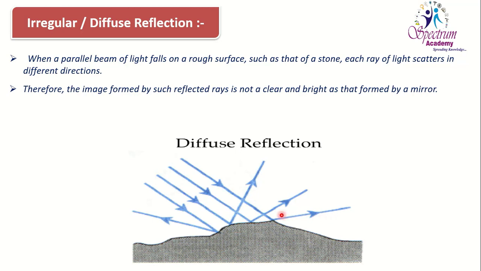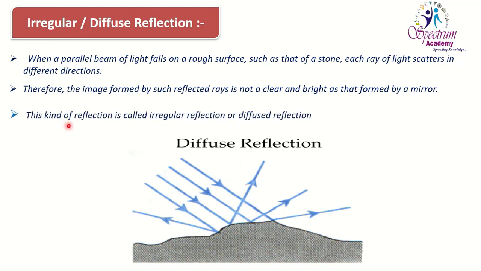In this condition, we are not getting proper regular reflection. That's why this is called diffused reflection or irregular reflection, and we will not get a clear or bright image like a plain mirror. This kind of reflection is also called irregular reflection or diffused reflection.